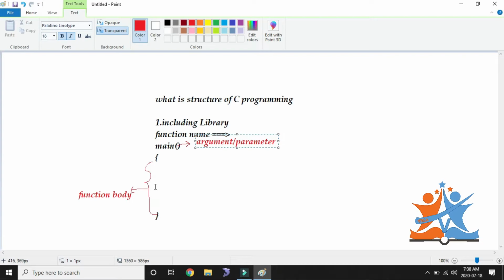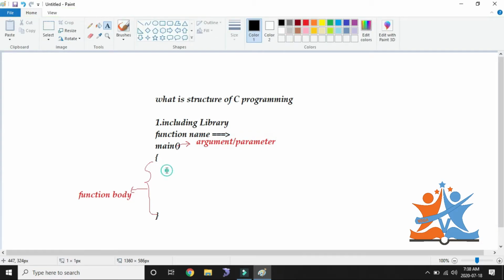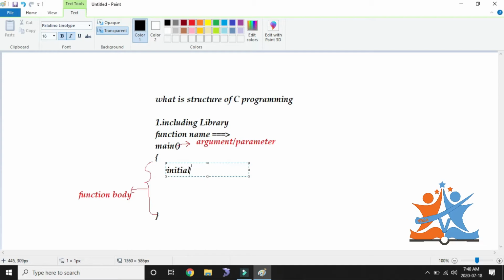So what can we write inside the function body? Inside the function body we can write some statements. First, initialization and declaration: initializing and declaring a variable, using some syntax.